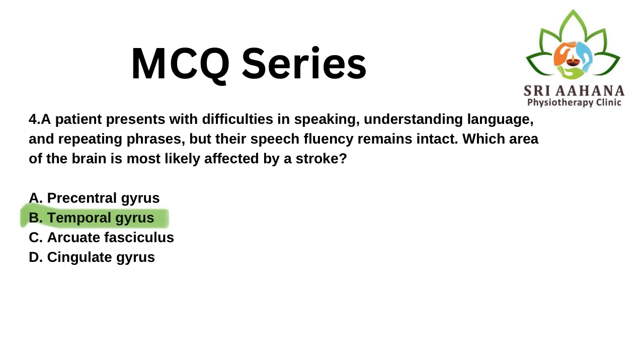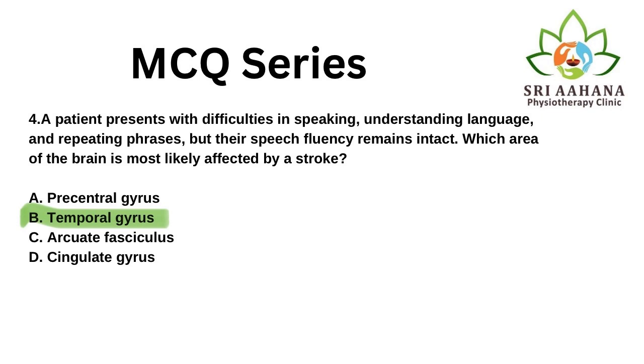The correct answer is B. Temporal gyrus. It contains Wernicke's area, which is crucial for language comprehension. A stroke here can impair expression, comprehension, and repetition, while fluency may remain normal. A. Precentral gyrus is not correct because it is involved in motor control. A stroke here affects voluntary movement, not the language functions.